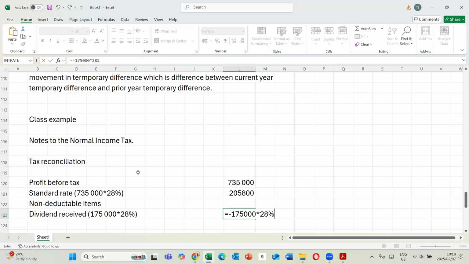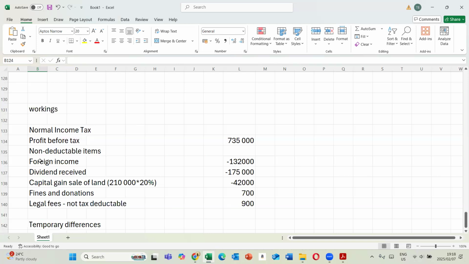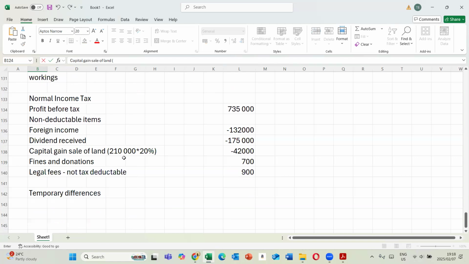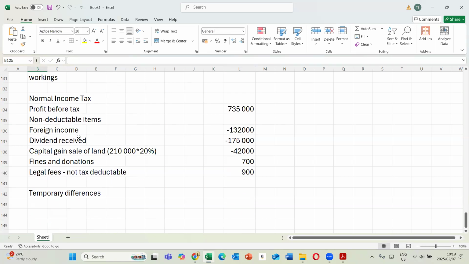Then after dividend received, you have capital gain on sale of land. In terms of this, you can just take this 210 times 20% times your tax rate. So you're going to reverse that. It's going to sit there. So that's the capital gain.